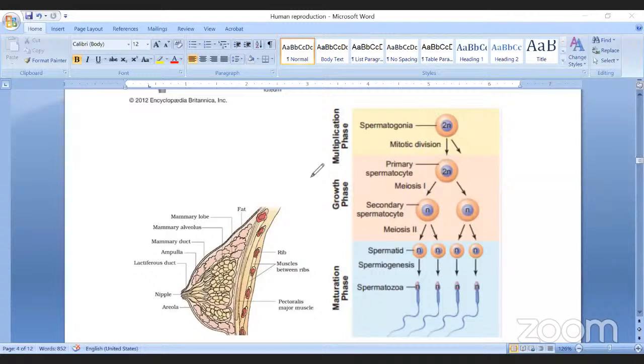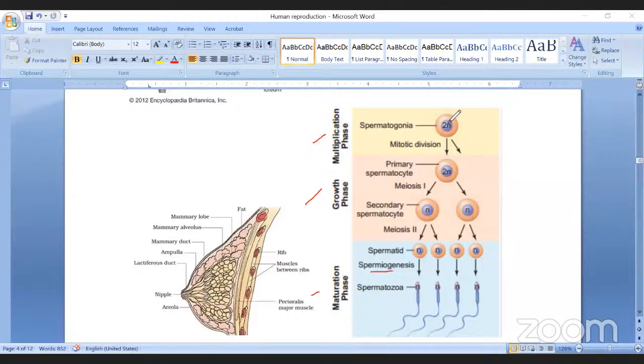Now, there are 4 steps in spermatogenesis. One is the phase of multiplication, the phase of growth, and the phase of maturation. And one more stage is there, the phase of spermiogenesis, but it is also part of the maturation stage.